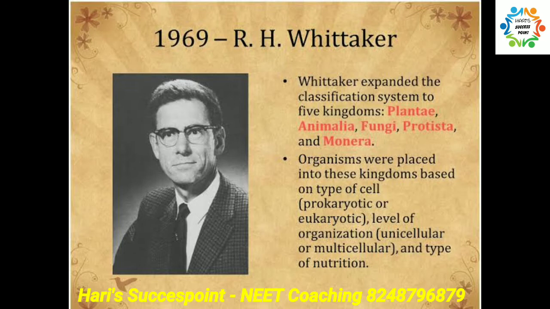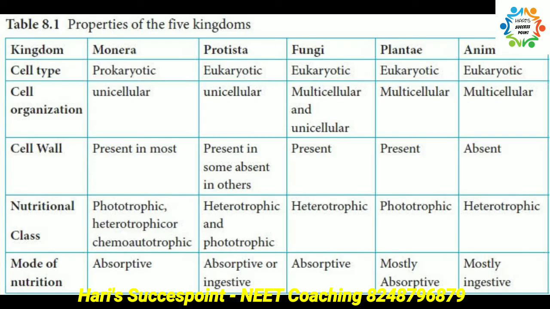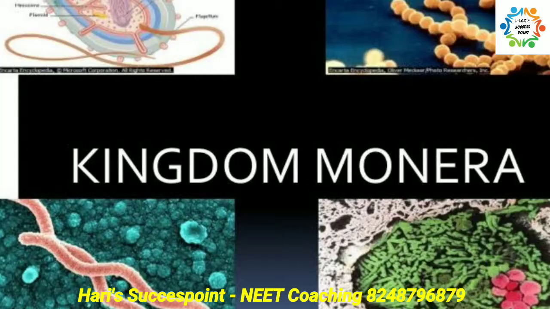Okay, let us have a look into the categories he considered for classification. The main criteria he considered for classification were cell structure, that is whether the cell is unicellular or multicellular, prokaryote or eukaryote, and about nucleus. Then thallus organization, that is body organization, then mode of nutrition of the organism, its reproduction and phylogenetic relationships.